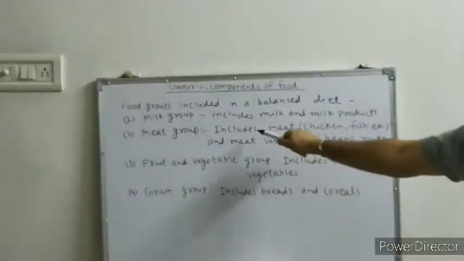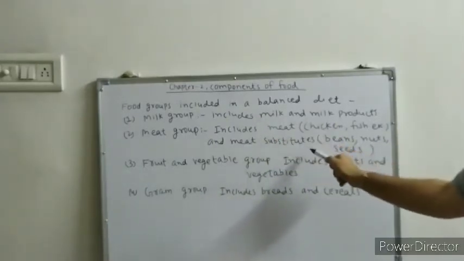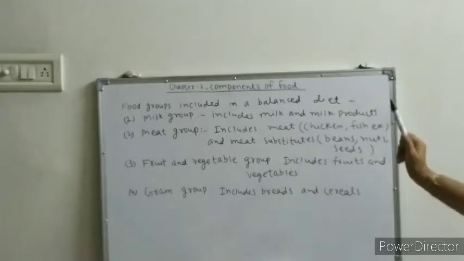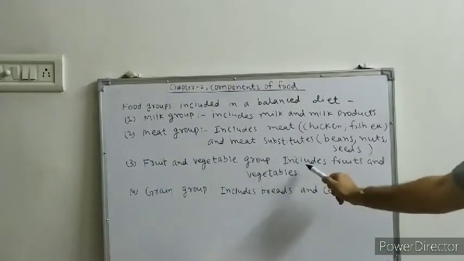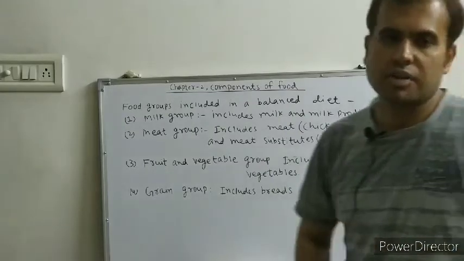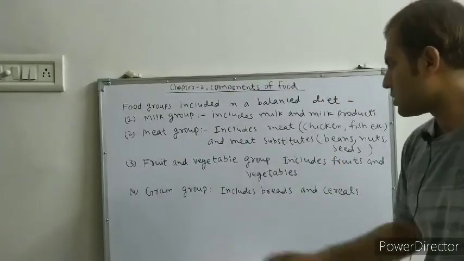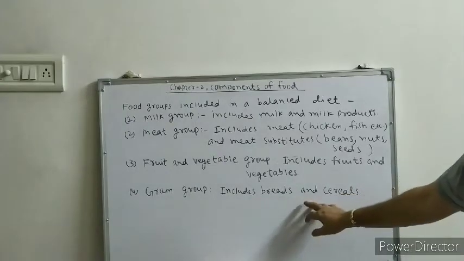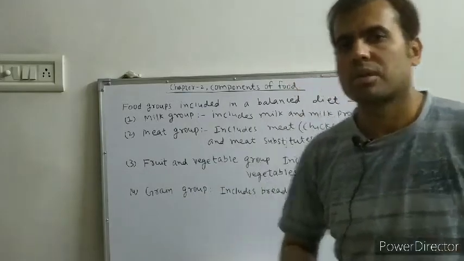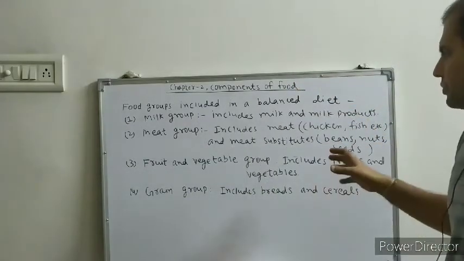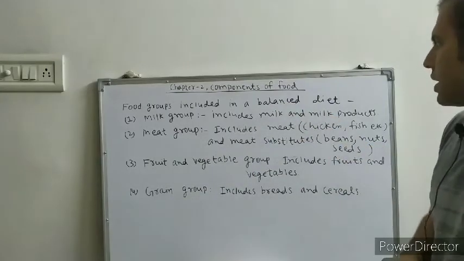Second, meat group, it includes chicken, fish, etc. and meat substitutes like beans, seeds, nuts, etc. Third, fruit and vegetable group, it includes fruits and vegetables. Grain group includes breads and cereals like wheat, etc. So these are the food groups included in a balanced diet.